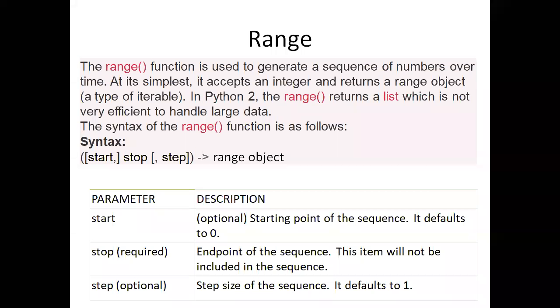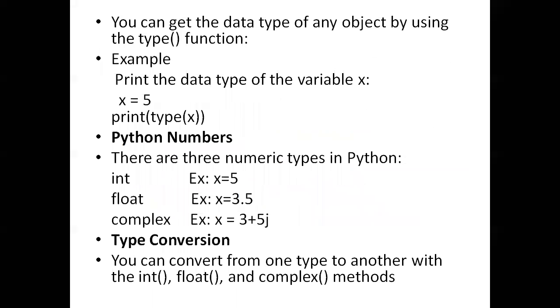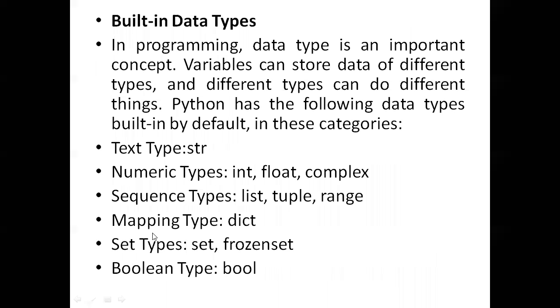So this is up to sequence types. And next we're having mapping type. Under mapping types, we get dictionary. If you discuss the remaining things, then these built-in data types are completed. These data types are also called data structures. So if someone asks what are the data structures in Python, you can say numbers, list, tuple, dictionary, set; these are the main data structures.